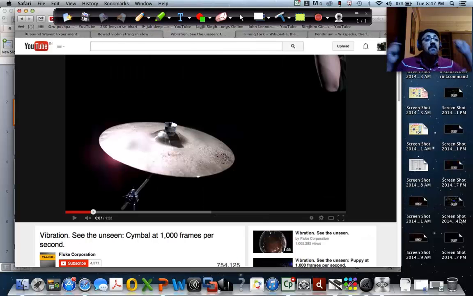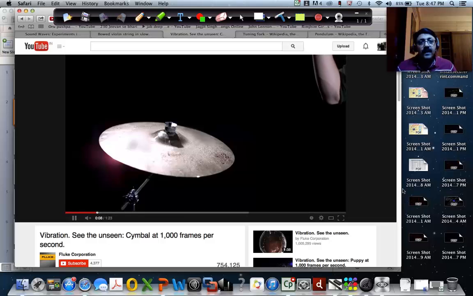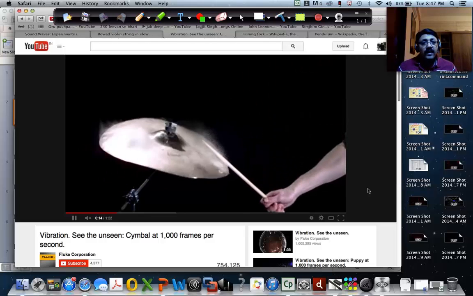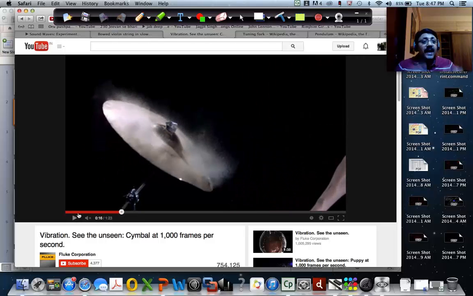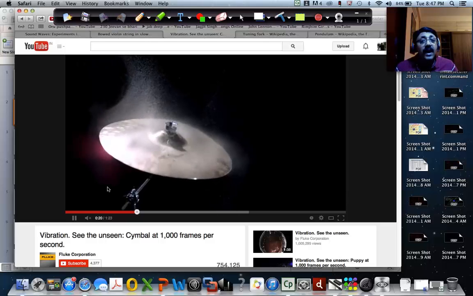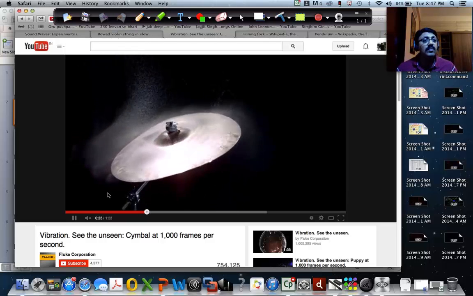Now this is basically a cymbal of a drum set, which produces a pretty loud sound when you hit it, right? Now let us see what really is happening when you're hitting. You can see that the cymbal is vibrating. It's again shot in slow motion, and you can see it's bending and vibrating, and that vibration is what is producing sound.